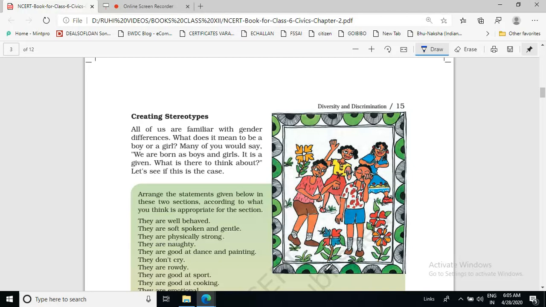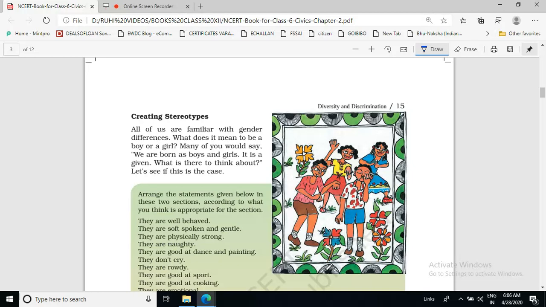Gender: some are boys, some are girls. But what we find is that people have different opinions regarding boys and girls. They think that if a person is a girl, then she should behave in a particular manner only, and if a person is a boy, then he should behave in a particular way. Every gender has a fixed role, and this is called a stereotype. हमने उसको एक image में बांध दिया.